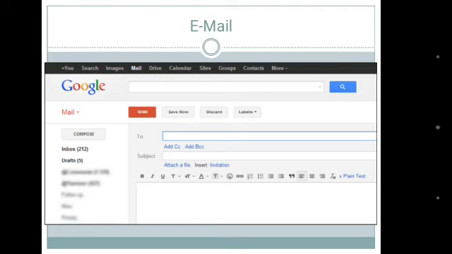Now the CC option is present here. That is the full form of carbon copy. The carbon copy field allows you to send the same mail message to multiple recipients at the same time. For example, if a manager wants to send the same message to all her or his subordinates, he or she may use this field for entering the mail IDs of the subordinates. There is also another field, blind carbon copy, that is BCC, which allows the sender to send the same mail message to multiple recipients without letting them know that some other persons have also received the same message.